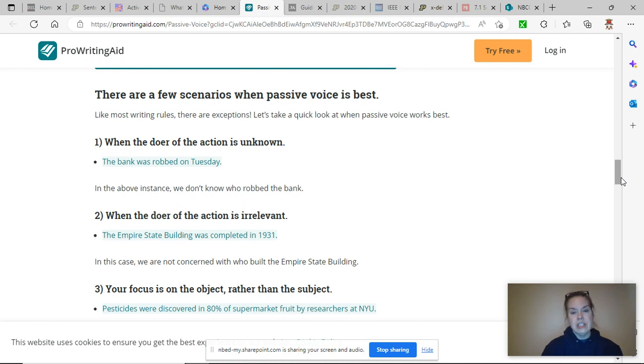Or when the doer of the action is irrelevant. The Empire State Building was completed in 1931. There were probably thousands and thousands of people who went into building the Empire State Building in New York. I can't thank them all and attribute the action to all of them. The Empire State Building was completed in 1931. It doesn't matter who did the completing here, because really we're talking about this iconic building, and the fact doesn't need to know who built it. So the passive voice is okay there.